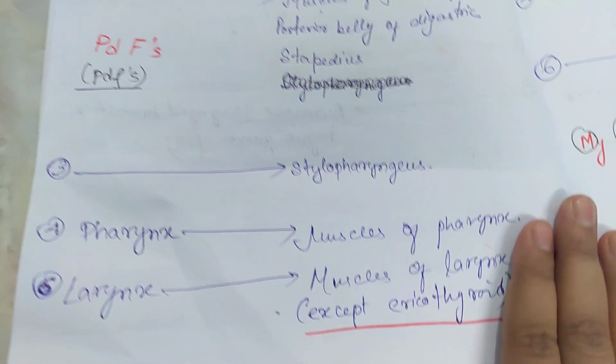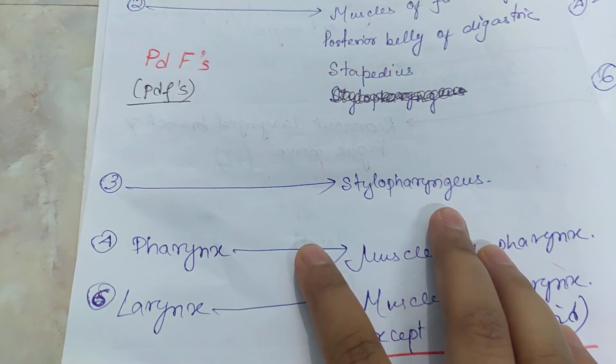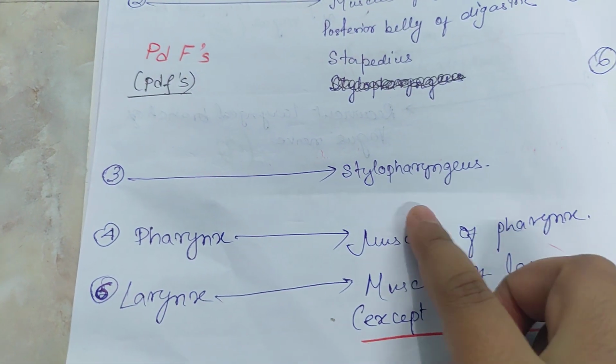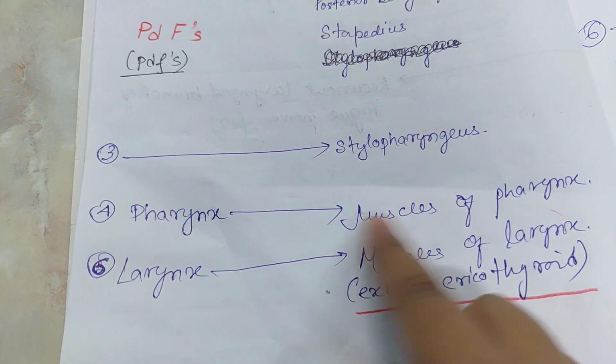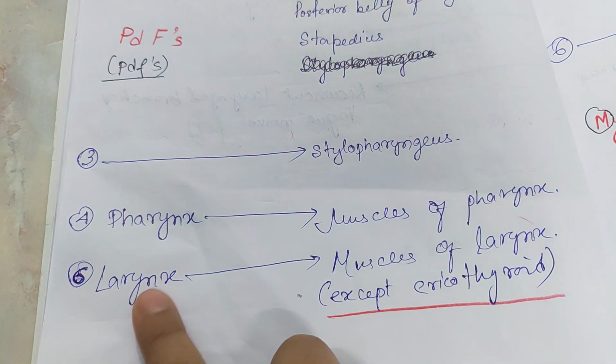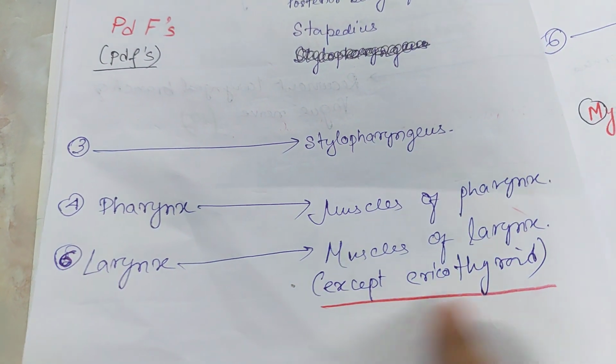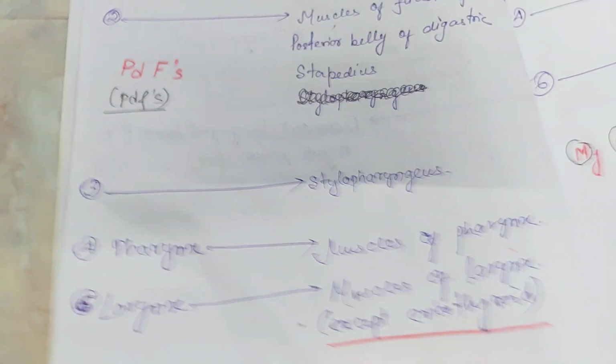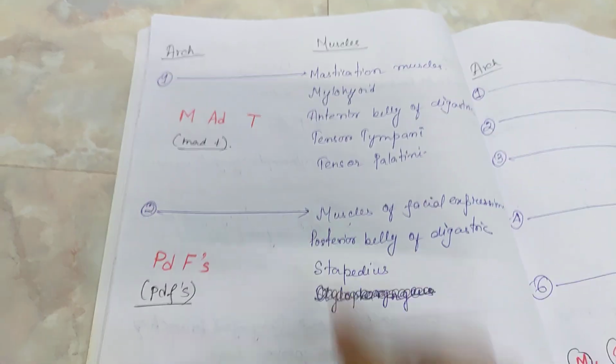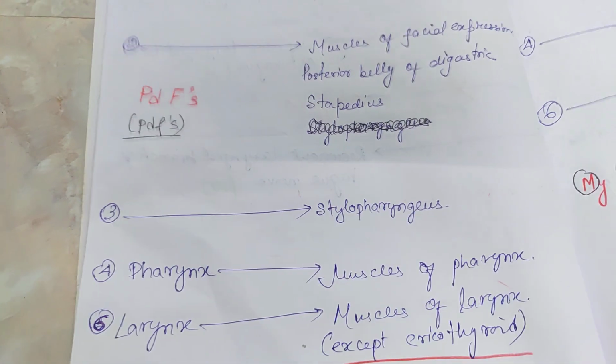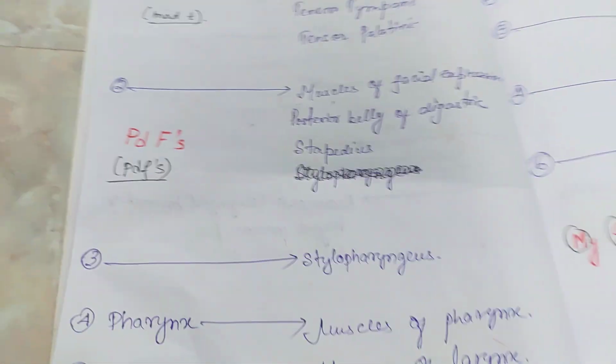Next, the third arch. There's only one muscle, stylopharyngeus. The fourth arch has the muscles of the pharynx, and the sixth has the muscles of the larynx except cricothyroid. Now you can see that from the first to the sixth arch we are going from the cranial to the caudal part, right?